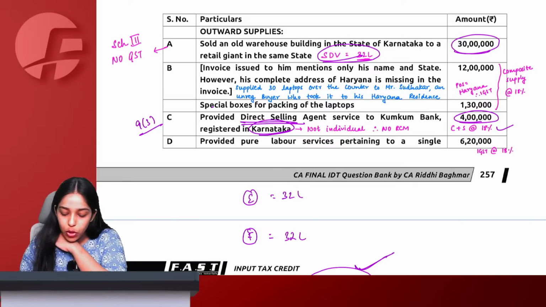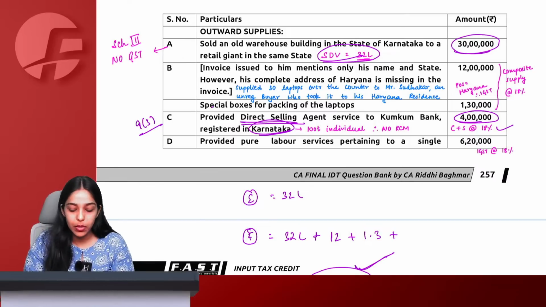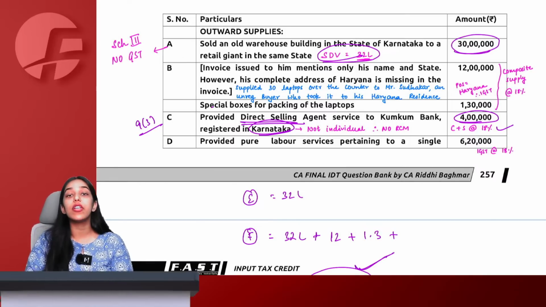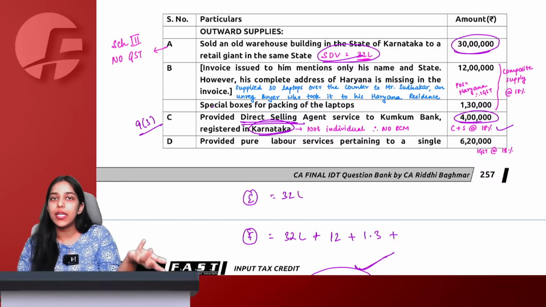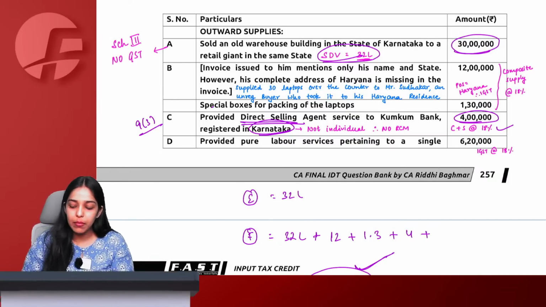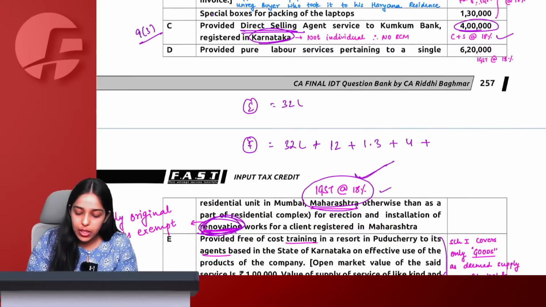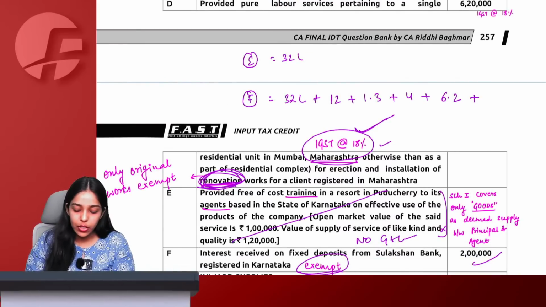Then we say this laptops supplied, this will come in total only. So 12 lakh plus 1.3 lakh in total. This is not exempt, of course. Direct selling agent, see, if it would have been RCM, then it would form part of E. Because the recipient is not paying under RCM, this is a normal forward charge transaction. Therefore, I will take entire 4 lakh in my total turnover only. Pure labor services, again taxable, 6.2 in my total turnover. Then free of cost training, not a supply only.